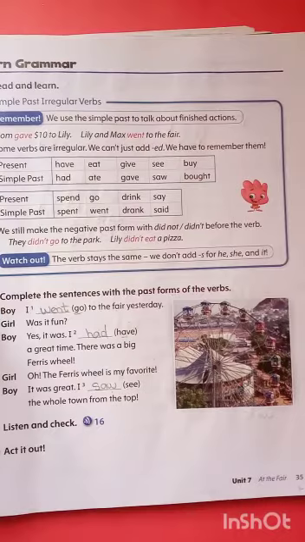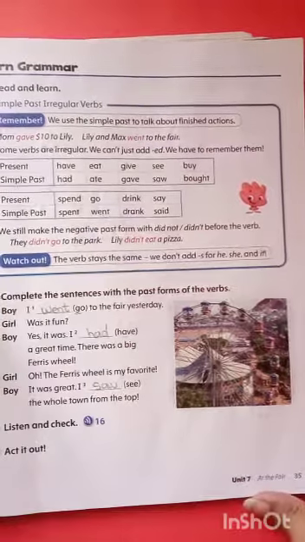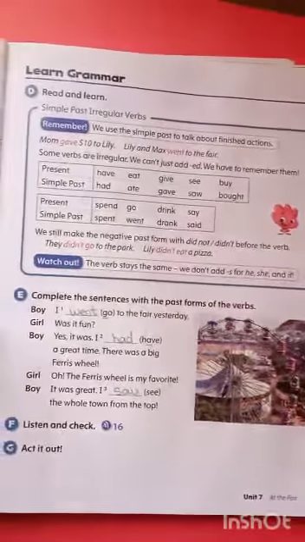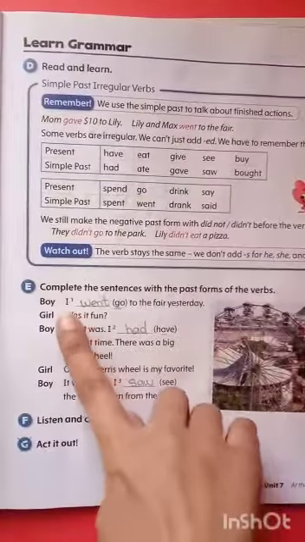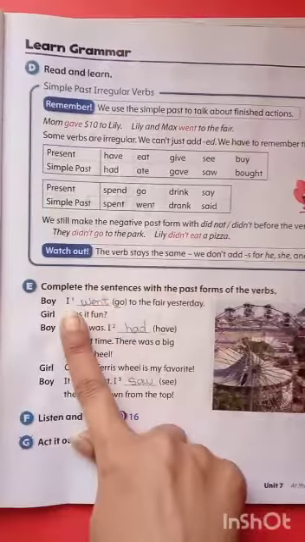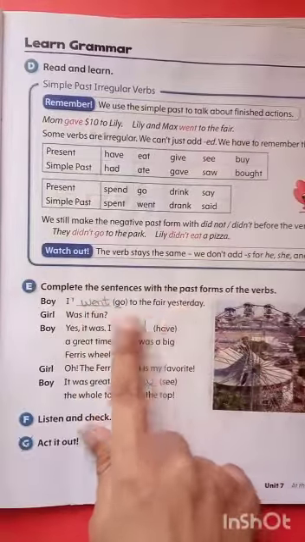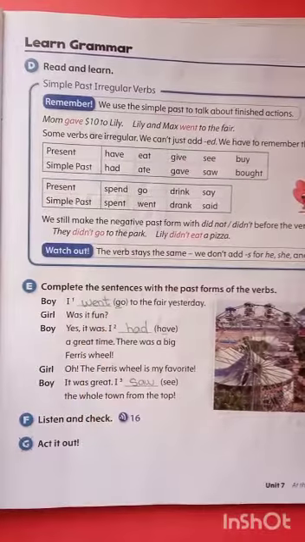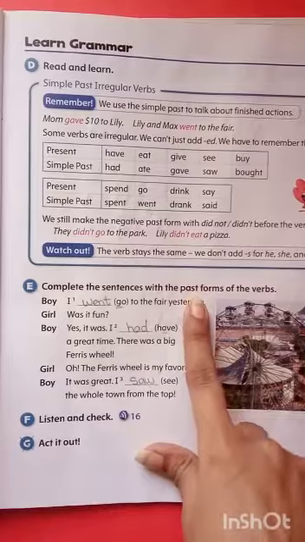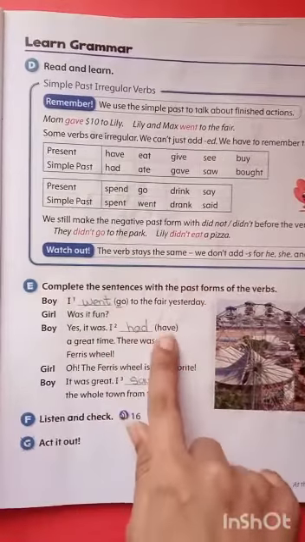Now, exercise E. Complete the sentences with the past forms of the verbs. Okay, now: I dash go to the fair yesterday. Was it fun? Now what are they asking for? They are asking for the past form, and the words in the bracket help us.